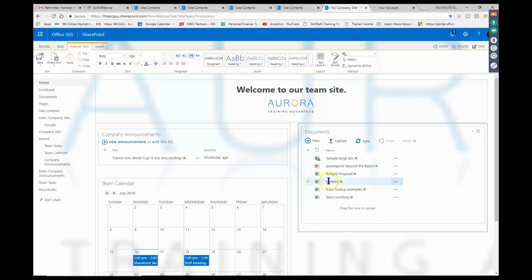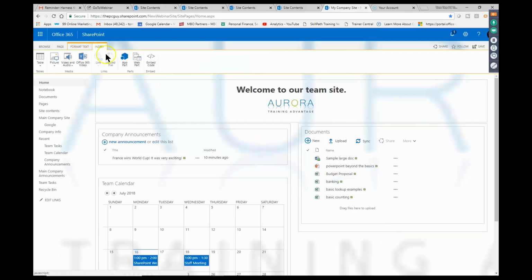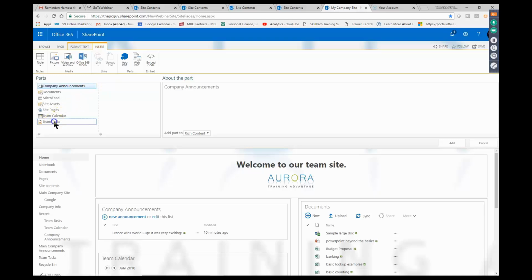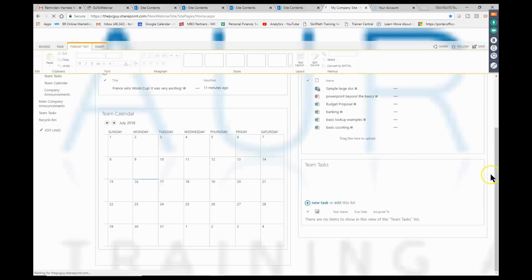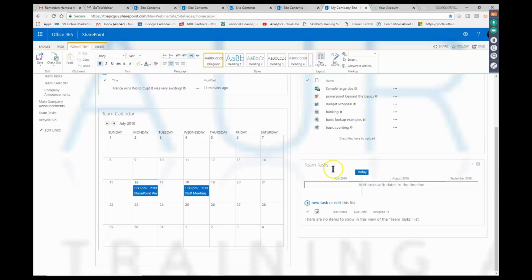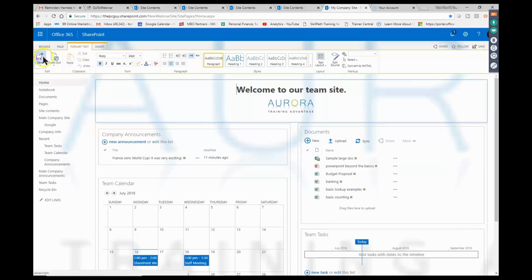And in this case, let's go ahead and insert an app part. I'll pick the tasks, and I'll pick on Add. See where it's going to put that. I put it right where I was hoping to, right over here. So that looks good to me. I'm going to go ahead and save the page.